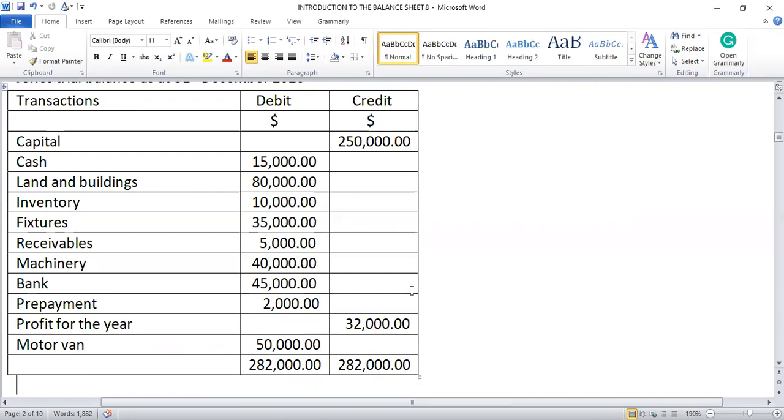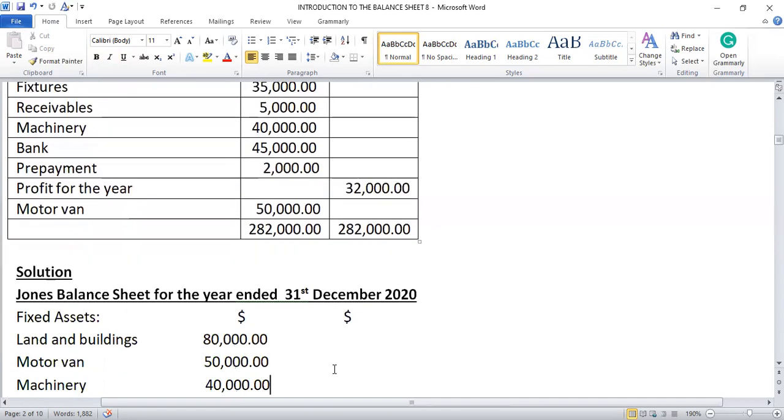$282,000. Then the credit also $282,000. So the debit side is $282,000. And the credit side is what? $282,000. So it has balanced. Let us use this figure in preparing the balance sheet. We are going to use all these figures. So that's the solution. This is how we prepare balance sheet.